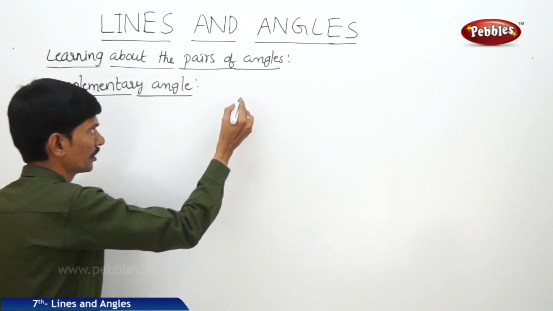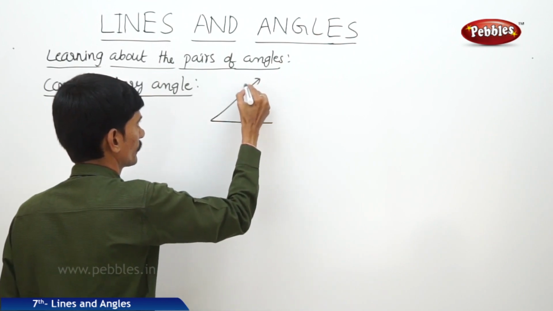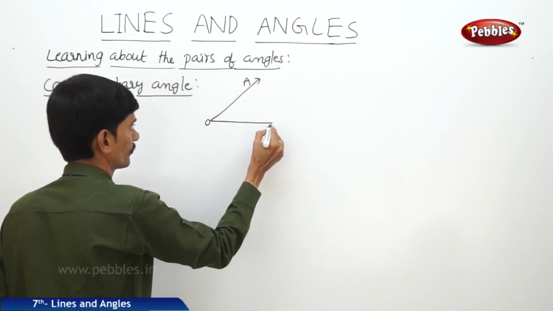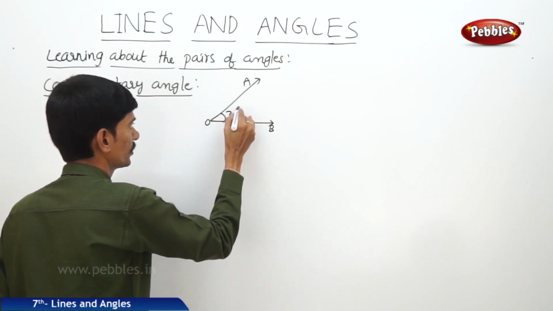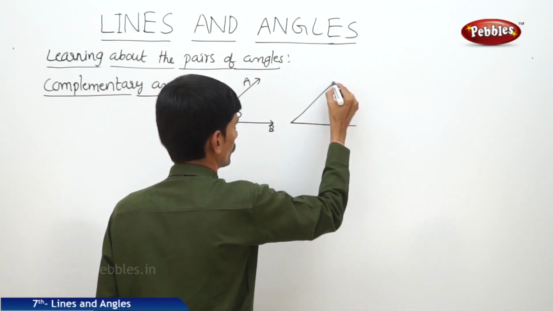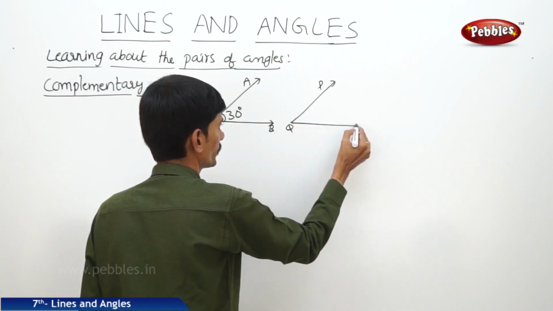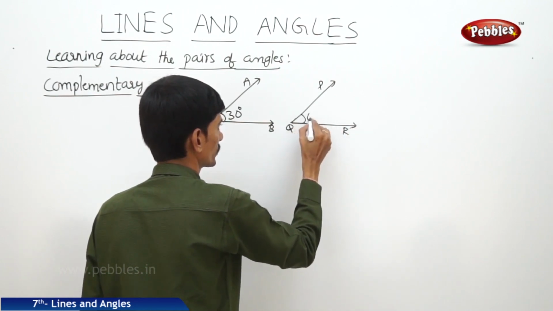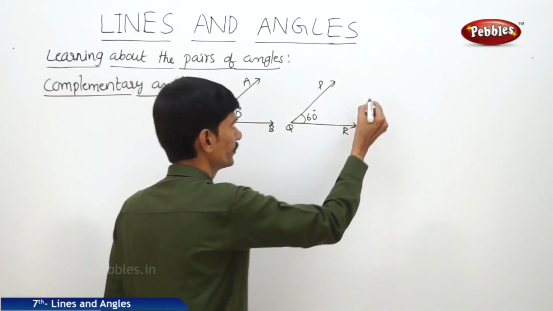Now for example, angle AOB is 30 degrees and angle PQR is 60 degrees. Then what is the sum of the two angles?